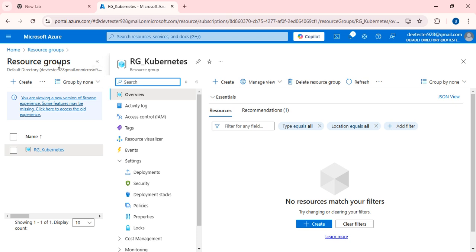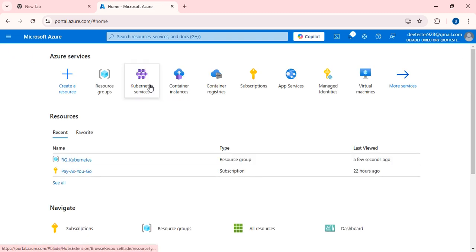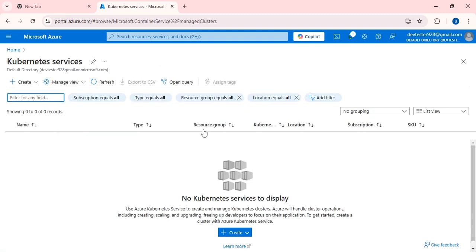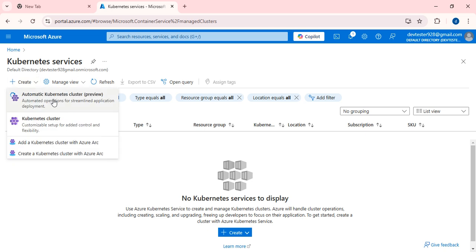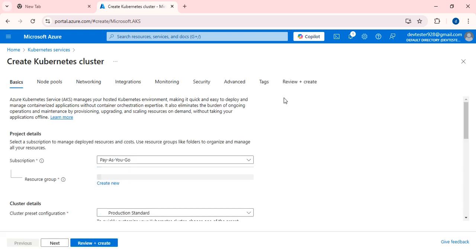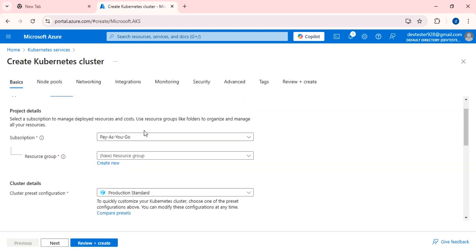Okay, go home and click on the Kubernetes service. Just create. Here, if you want to create an automatic Kubernetes cluster, the options will be provided automatically, but I want to create my customized Kubernetes cluster. So that's why I'm going to select the Kubernetes cluster customizable setup. Click here.